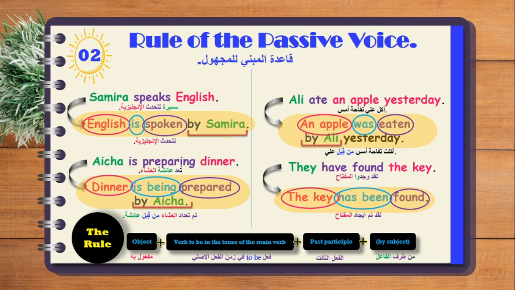So the rule of the passive voice is: object of the active sentence, plus verb to be in the tense of the main verb, plus past participle, plus by the subject if you know the subject. If you don't know the subject, don't put by the subject.